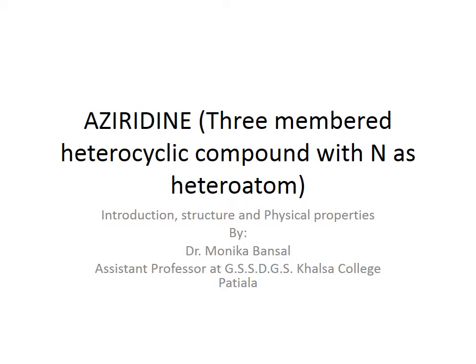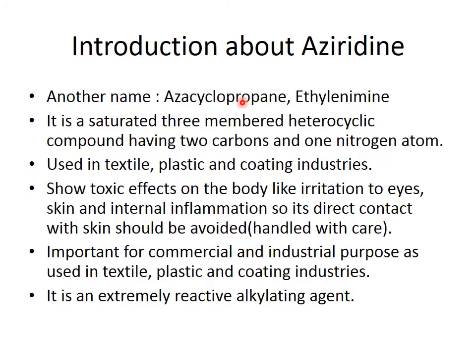Today I am going to discuss three-membered heterocyclic compounds with nitrogen. First is the general introduction about aziridine. Another name of this compound is azacyclopropane. That is, it is a cyclopropane, but one carbon of this cyclopropane is replaced with nitrogen. So the name of this compound is azacyclopropane.